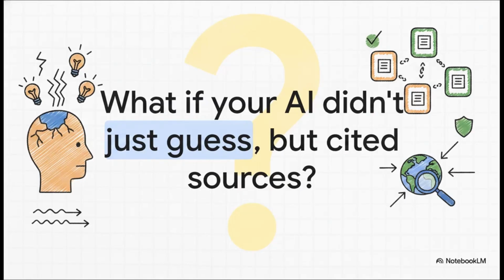To really grasp why this tool is a game changer, we have to look at the absolute biggest headache in AI right now, which is hallucinations. You ask a question, and standard models will just confidently hand you an answer that might be entirely 100% made up. But what if your AI didn't just guess? What if it actually scoured the internet and cited its sources for every single claim? That right there is the foundational shift we're diving into today.